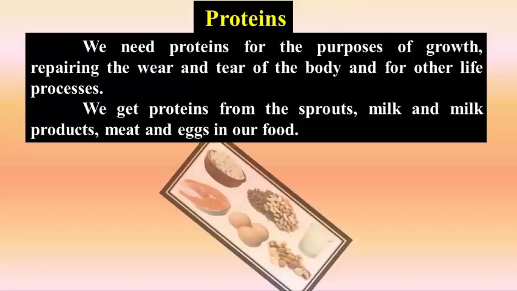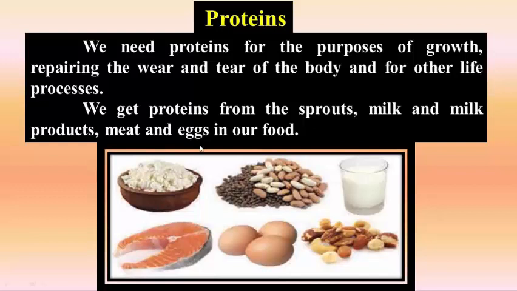Now let's see in this picture. This is the milk product. These are sprouts. This is milk. This is meat of fish and this is eggs. When we eat these foods, we get protein. Therefore, these are essential for our body.